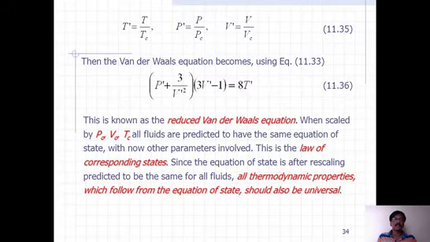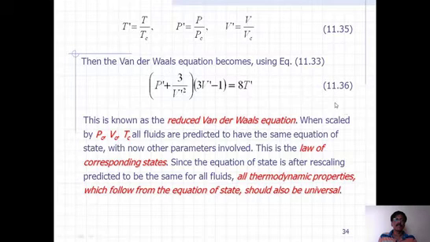Then, in the van der Waals equation, if you start changing these values and substitute them, the equation becomes like this. This is how we get, in terms of reduced values, (Pr + 3/Vr²)(3Vr − 1) = 8Tr. So this is what we are writing in terms of reduced values, where this dash, or R, indicates reduced values.